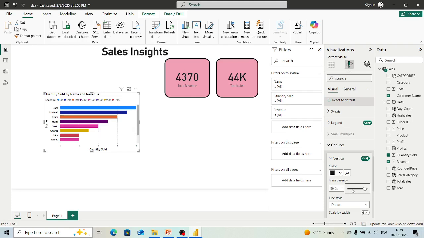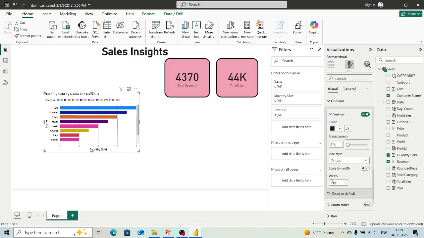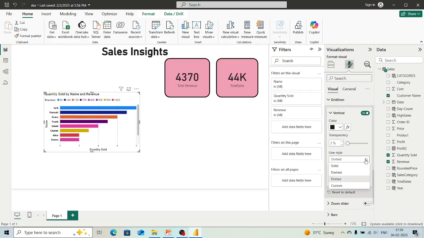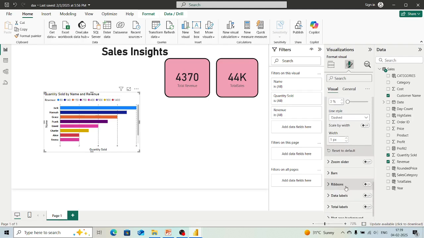If I reduce it, it is not visible. If I increase the transparency, then we are not able to see it. So I have decreased the transparency and we can see that. We can change the style also. Now here it is dotted. If we want a solid line, then we can make it from here. If we want anything custom as per our need, then also we can do that. I will keep this dashed only. Now width, if I want to increase that, I can, but there is no need of that, right? So we are not going to increase it.